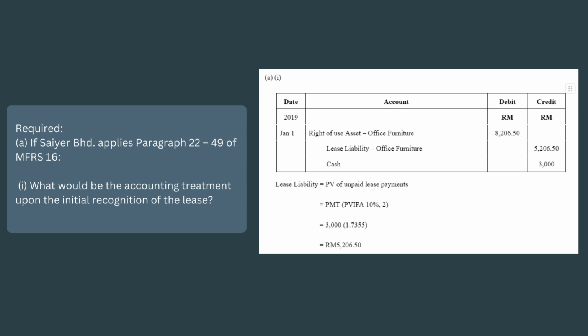Back to the question, upon the initial recognition of the lease, the right of use asset will be debited and its amount is the total of the lease payment and lease liability. The lease liability amount is acquired by calculating the present value of the annual lease payments at a discount rate of 10%.